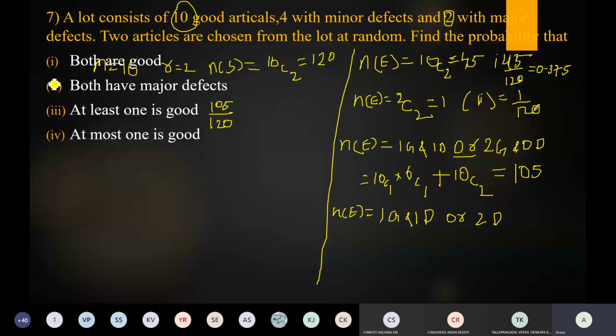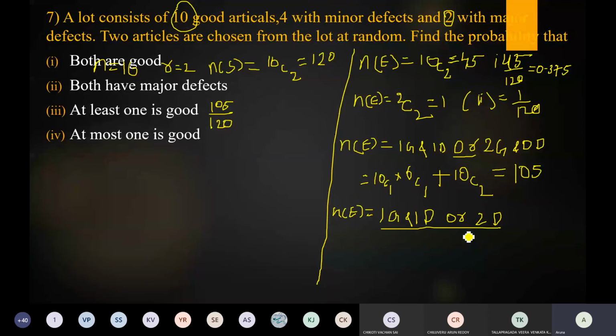So listen here. At most one is good means out of two articles, maximum one is good, it can be less also. So if we take maximum one is good, we can write in these two ways. If we take one is good item, automatically the other one is defective item, or none is good. None is good is nothing but two articles are defective items. Any doubt regarding this one? If you have any doubt, I will clarify now only.